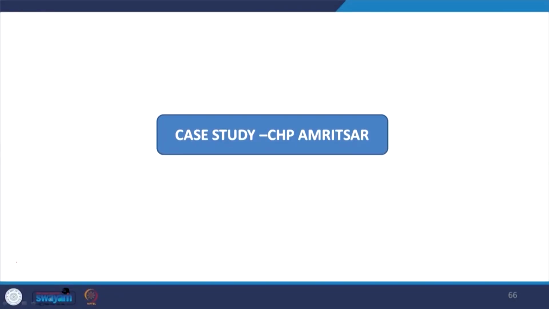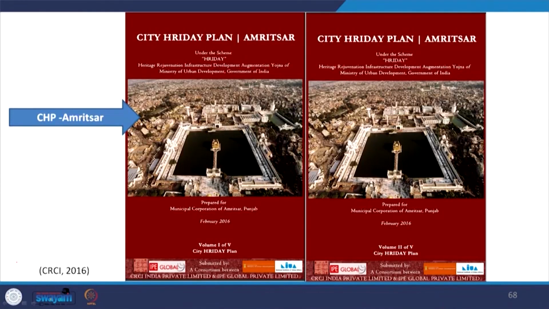Now, let us look at the example of Amritsar to understand the ground context and the special purpose plan through the city heritage plan. The document is divided into 5 volumes covering detailed procedure, documentation, assessment, proposal and toolkit. Thinking of Amritsar, all of us know the city is a major commercial, cultural and religious center of Sikhism globally.